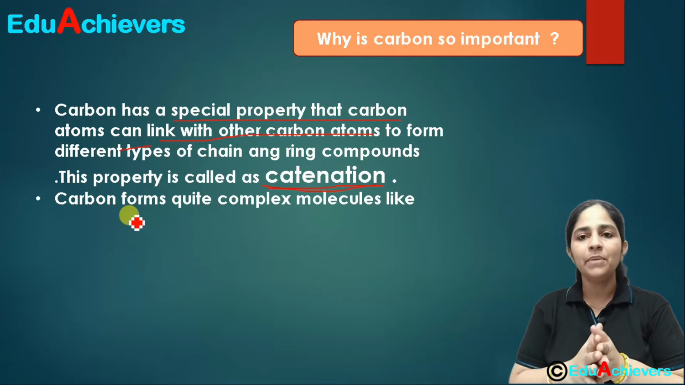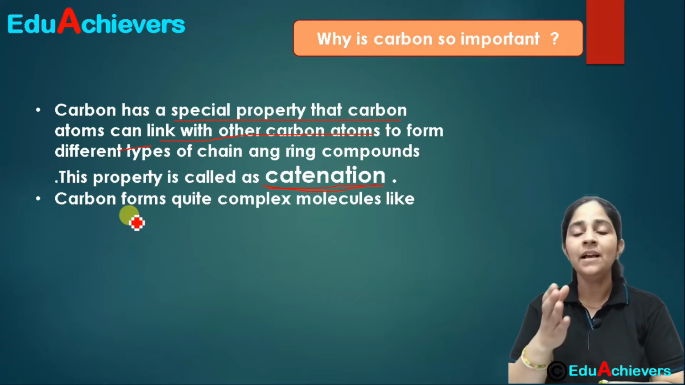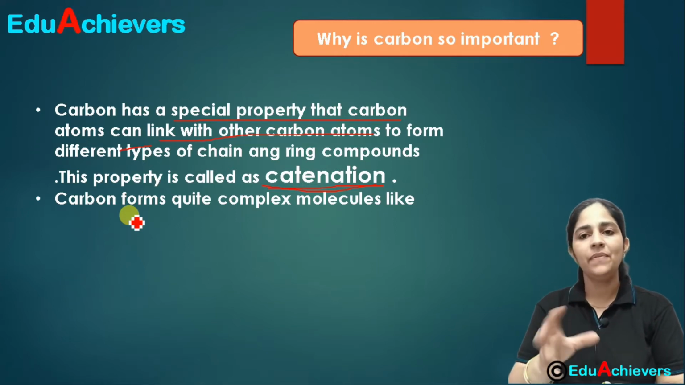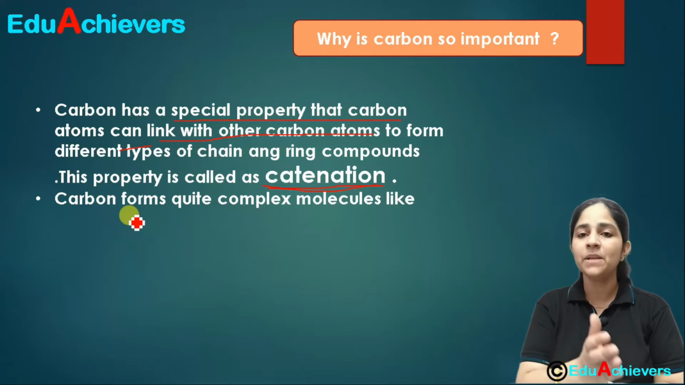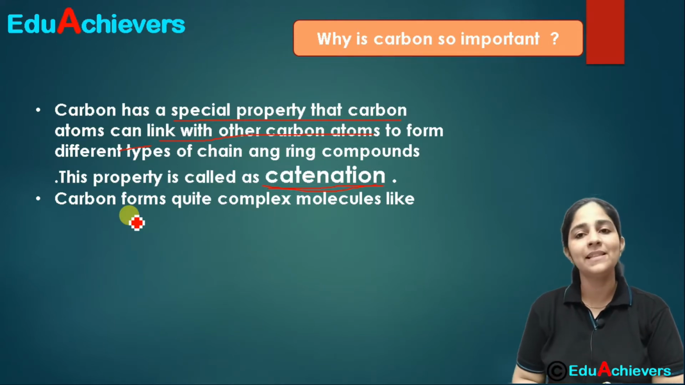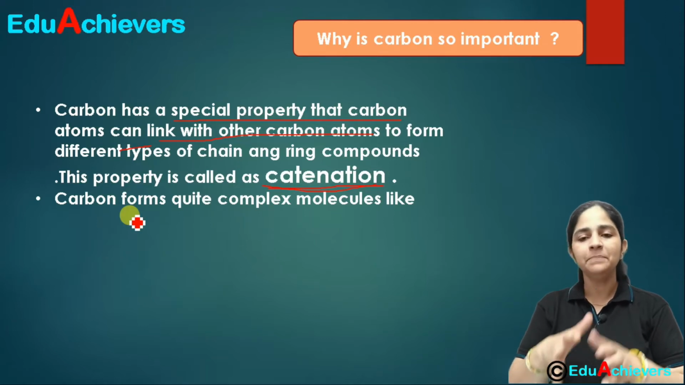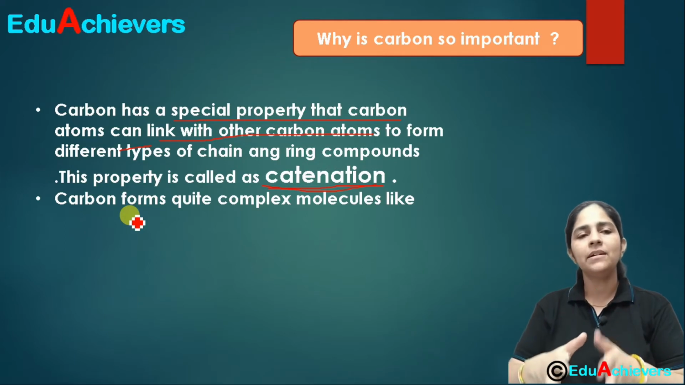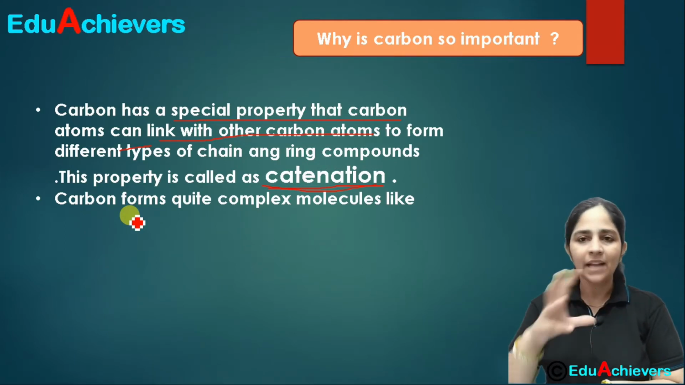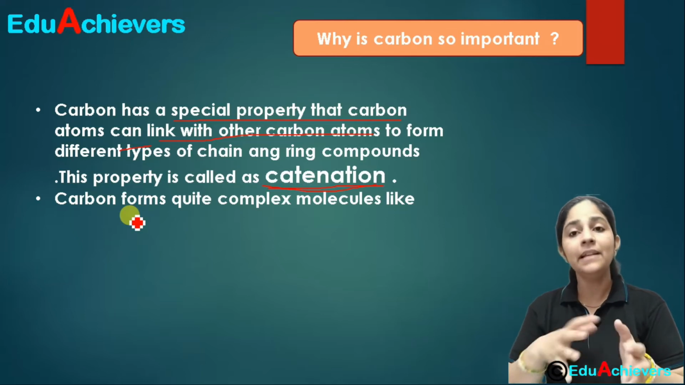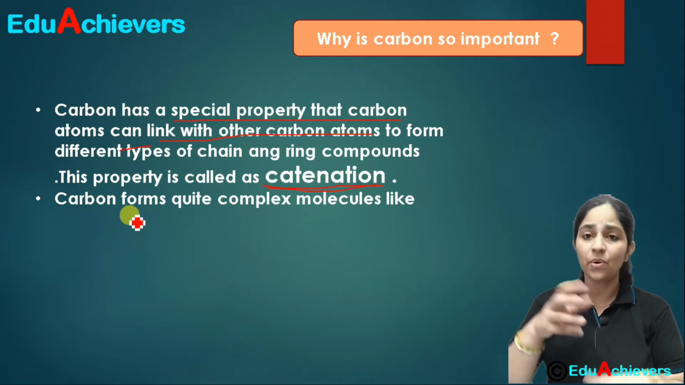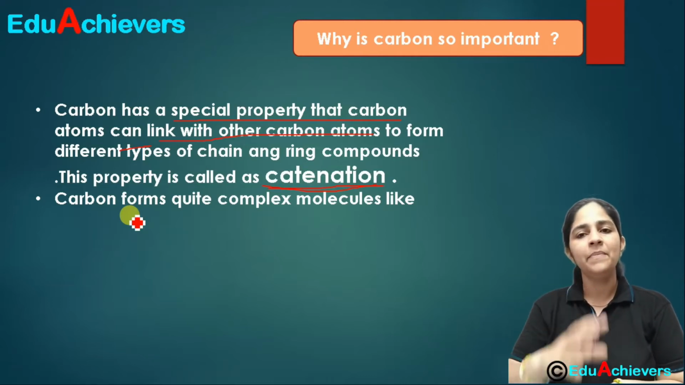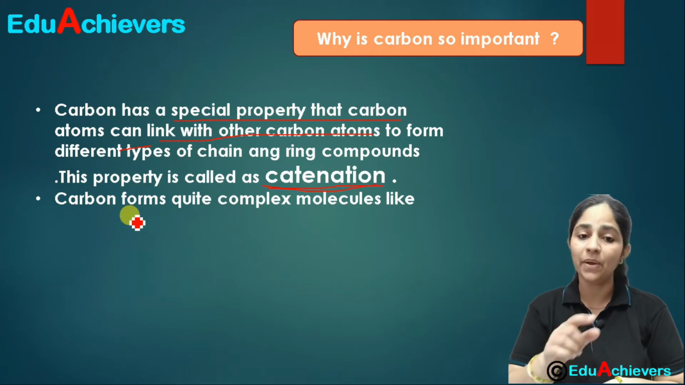Now, as you're aware, the atomic number of carbon is 6. That means it has 6 electrons, 6 protons, 6 neutrons. Out of those 6 electrons, the electronic configuration becomes 2 and 4. So it has 4 valence electrons, and those 4 valence electrons join with other carbon atoms, and they form very long chains, different types of rings, linear polymers, cross-linked polymers. Definitely you would have studied about that earlier. So many chains and different compounds are formed because of this property.